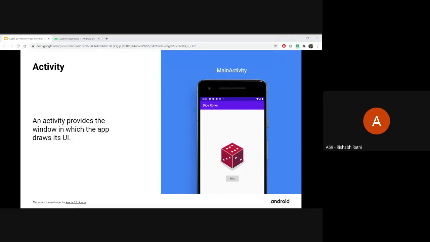Okay, guys, I wanted to ask you a question: why are you actually interested in building Android apps? Let's talk about why you are here. Do you have some app idea, or do you want a new career path, or do you just want to learn something new as a hobby? Please mention in the chat why you are interested in building Android apps.